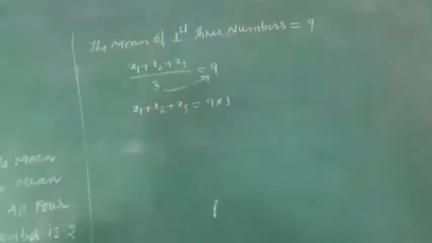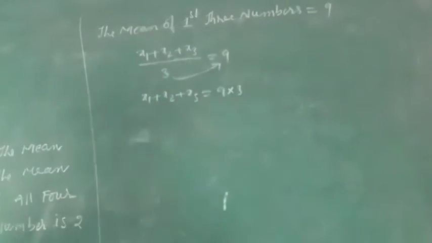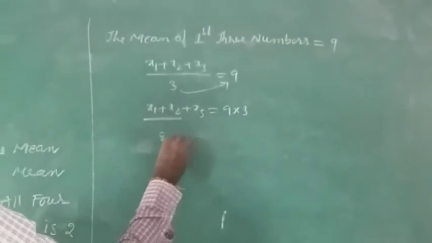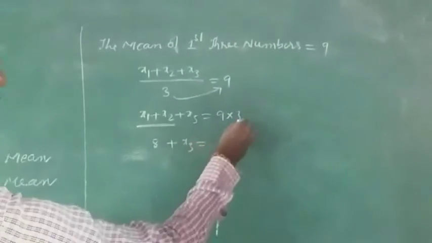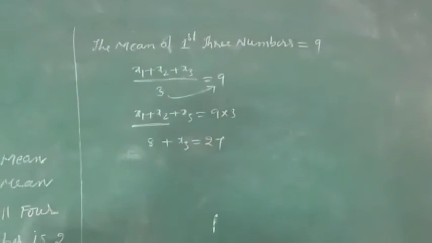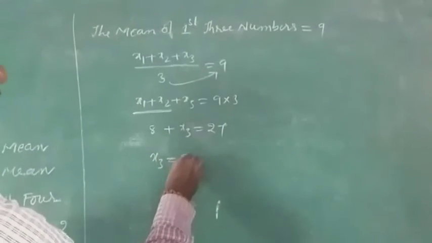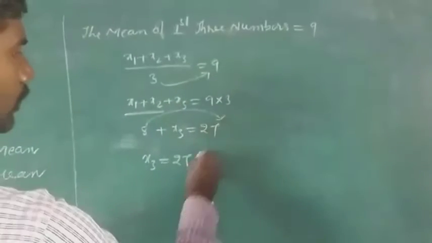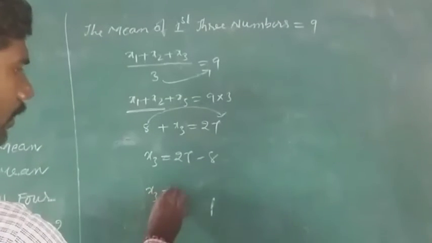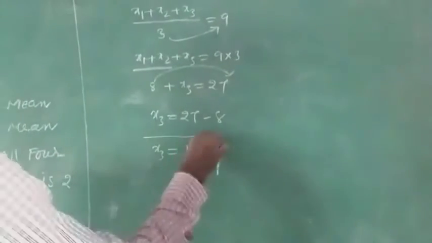From equation 1, x1 plus x2 value is 8, plus x3 is equal to 27. 9 3s are 27. Then x3 is equal to 27 minus 8. Then x3 is equal to 19. We got the one answer.